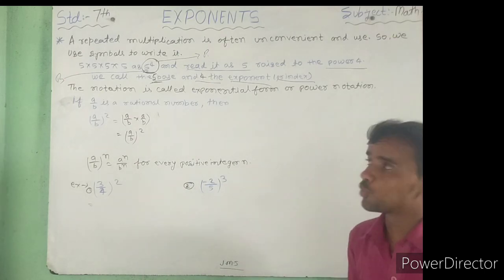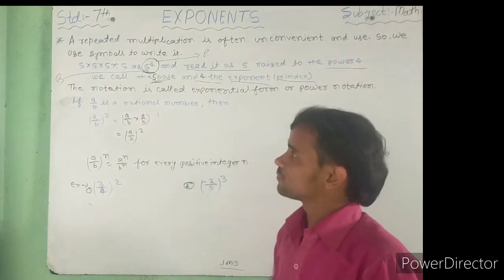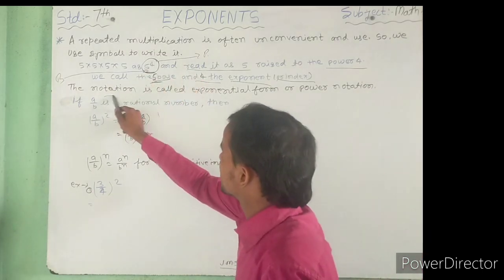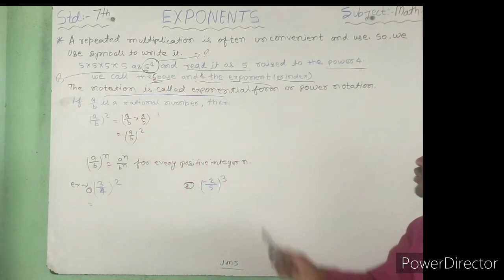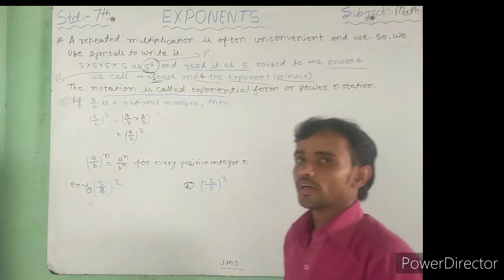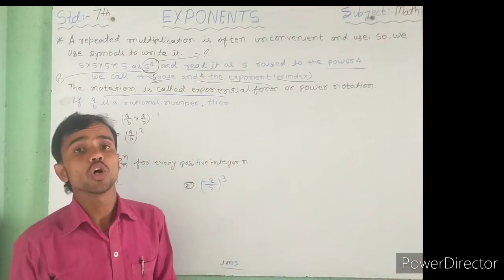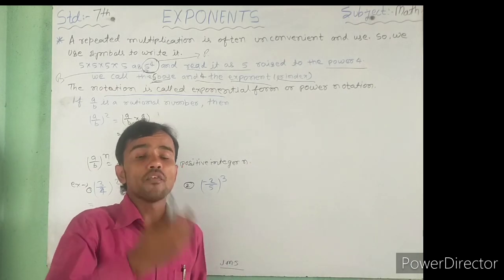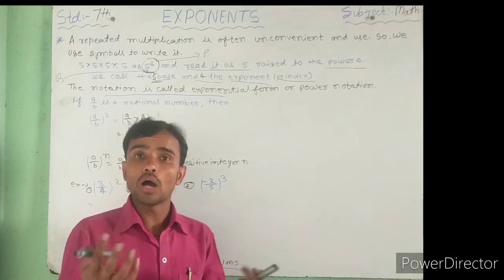This notation is called exponential form. My dear students, when you solve exercise questions, some ask you to find the exponential form. So how to find it?